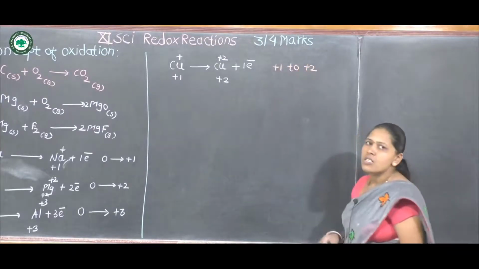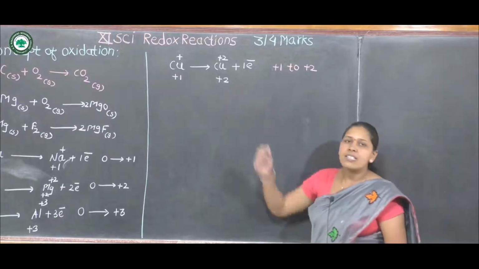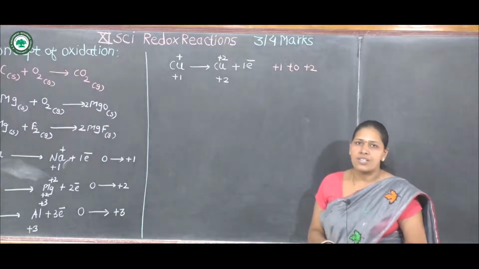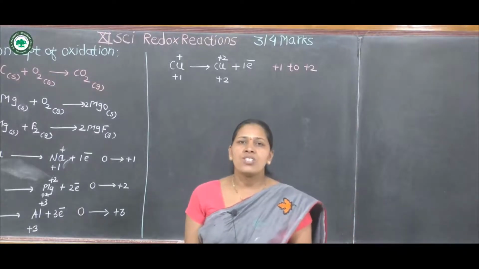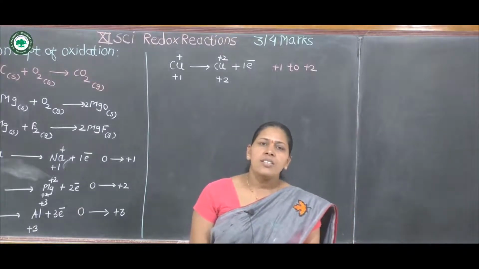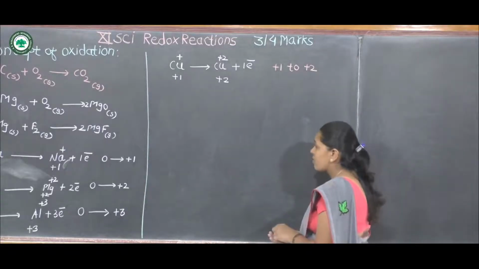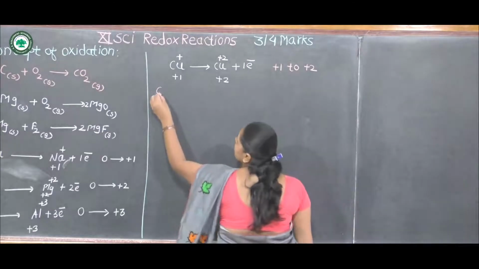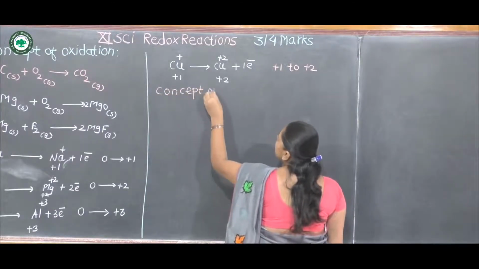That means here also an increase in oxidation number takes place. Therefore, this reaction is also an oxidation reaction. This is the concept of oxidation. Then the concept of reduction.